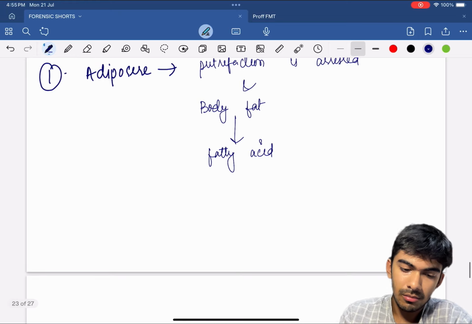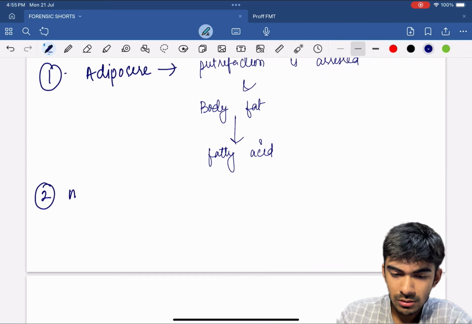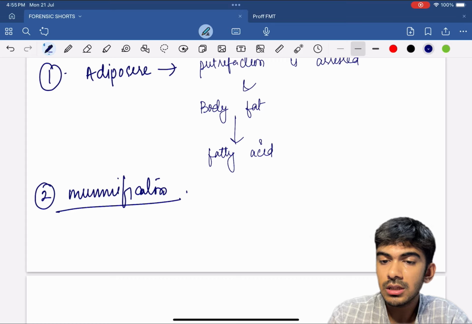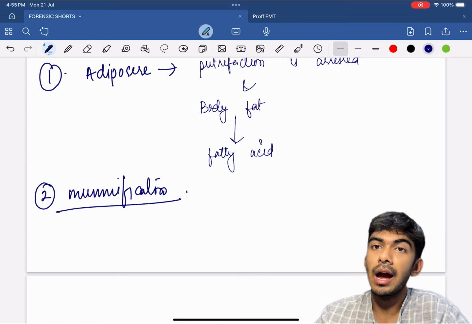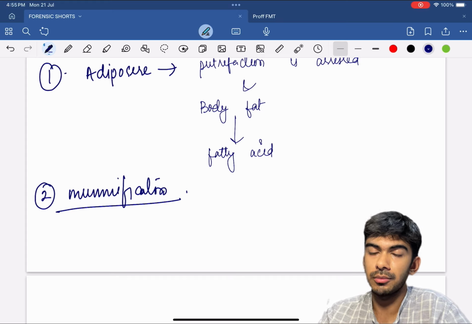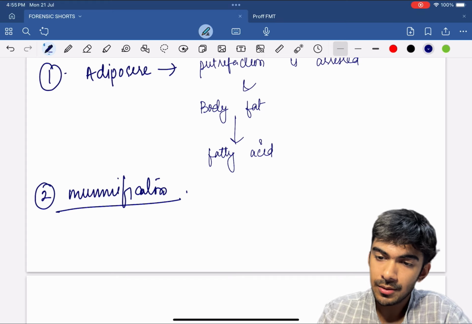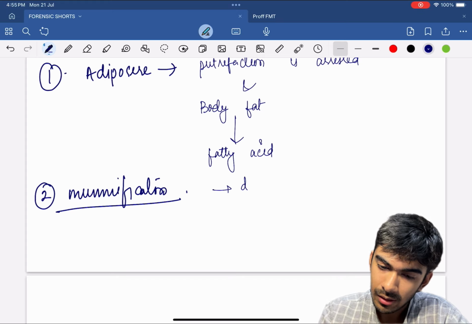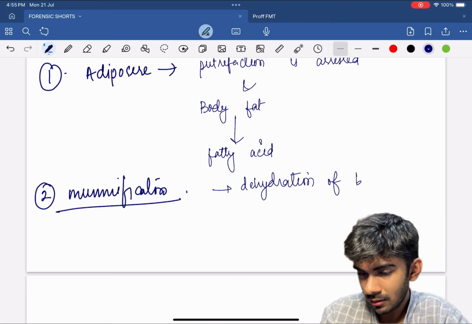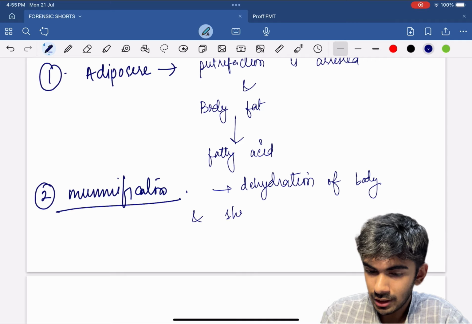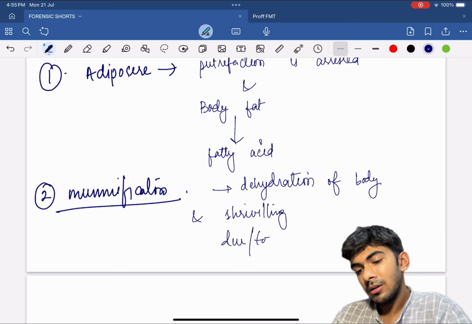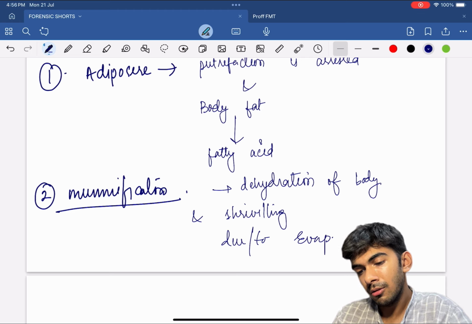Second is mummification. What is this? This is basically dehydration of the body and shriveling of the body due to evaporation of water from the body.